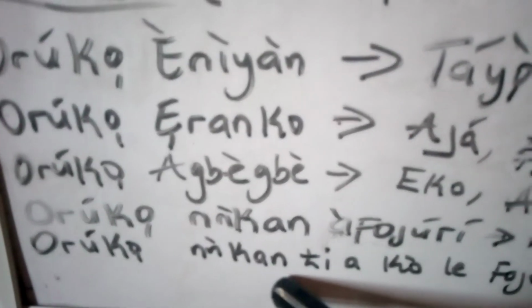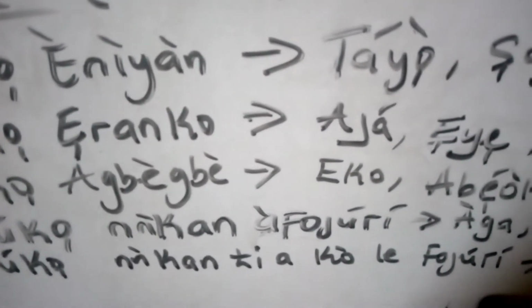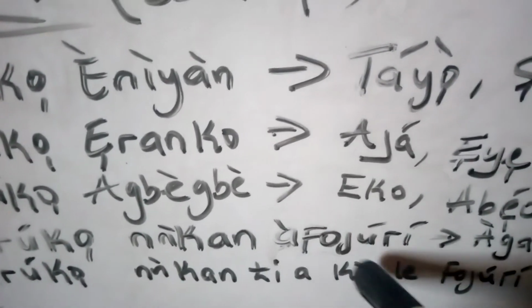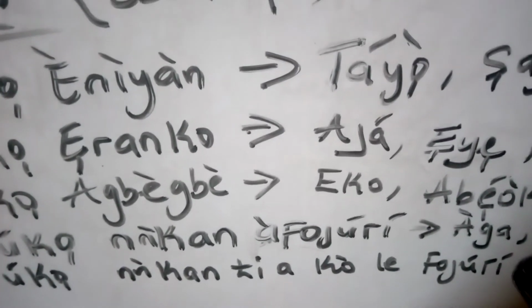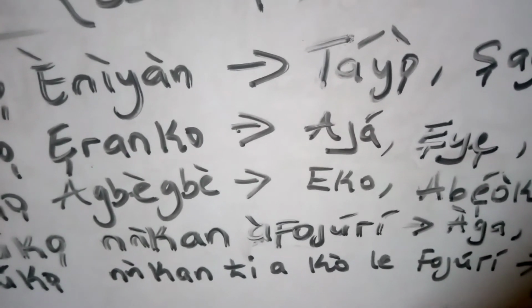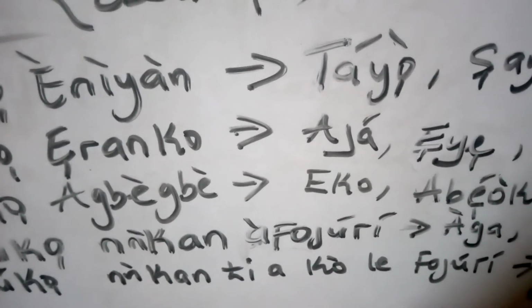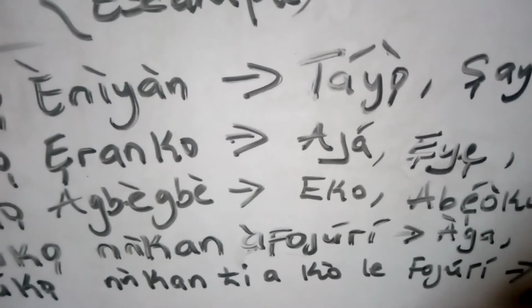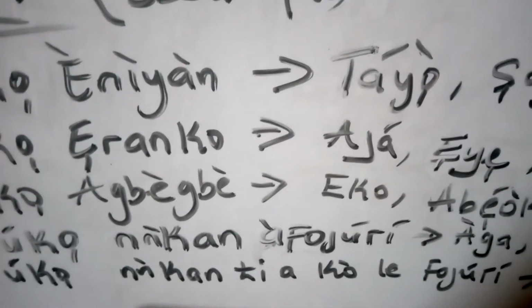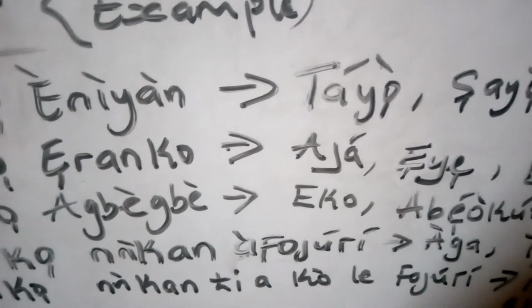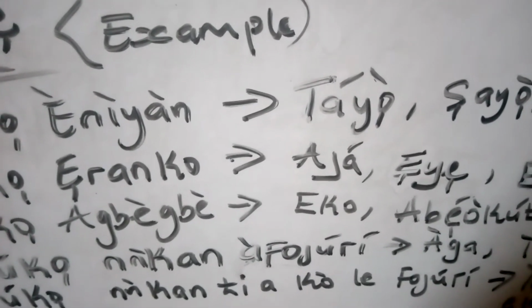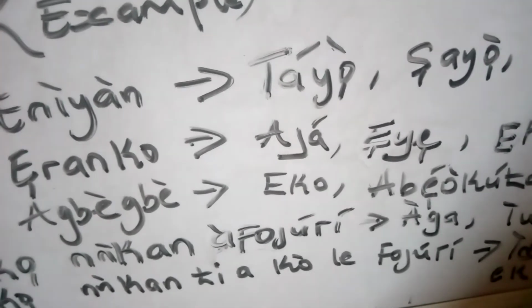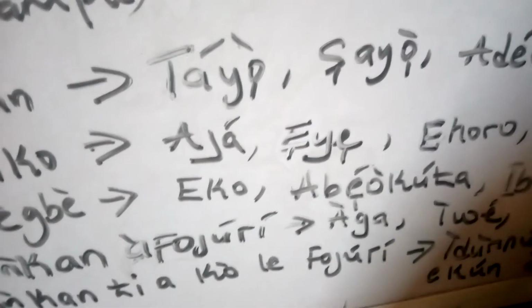Orúkọ nǹkan àfojúrí means names of visible things which we can see, we can touch, which we can feel with our hands. But orúkọ nǹkan tí a kò lè fojú rí means names of things we cannot see, names of things we can't touch. We can only feel them.